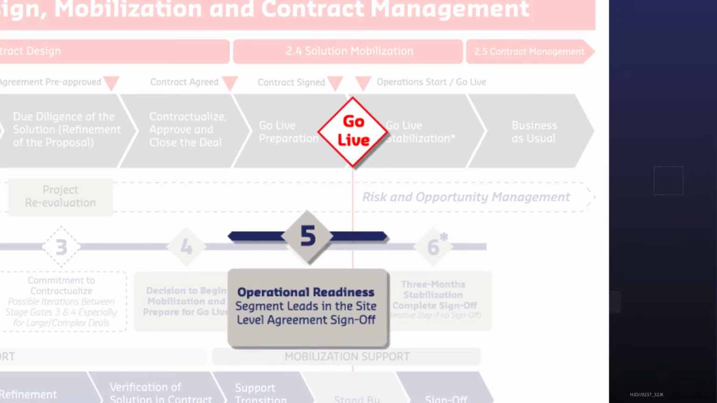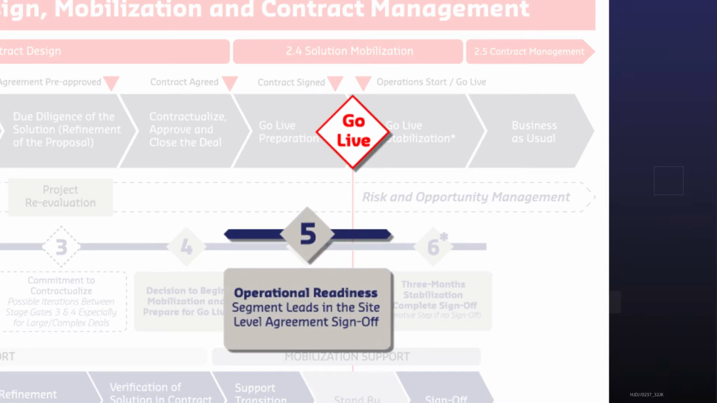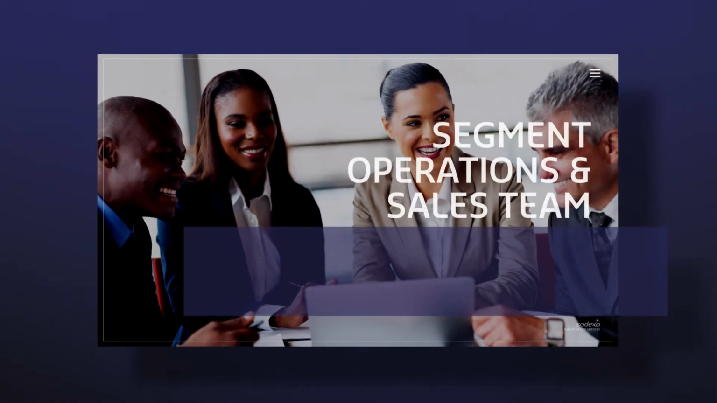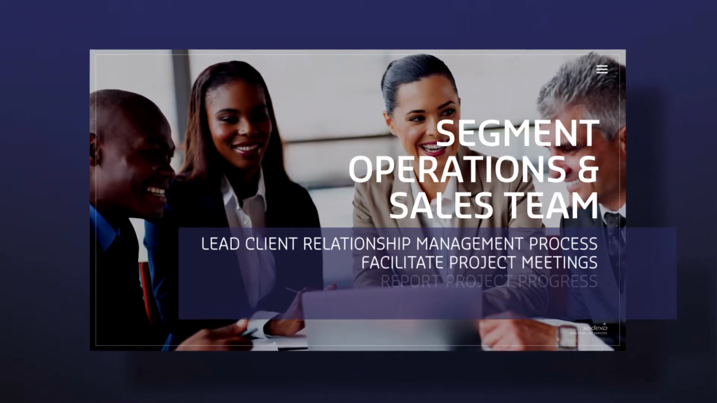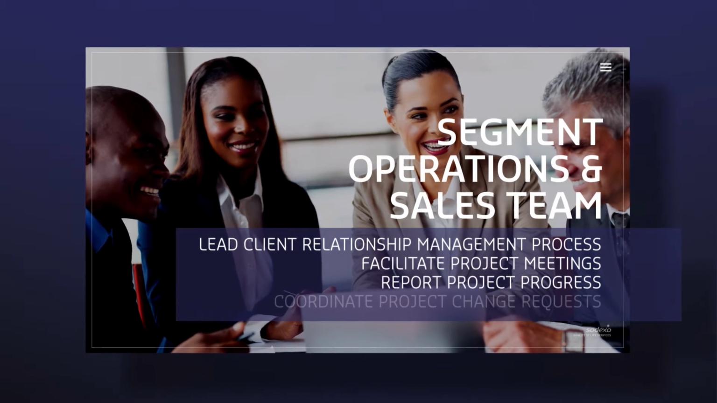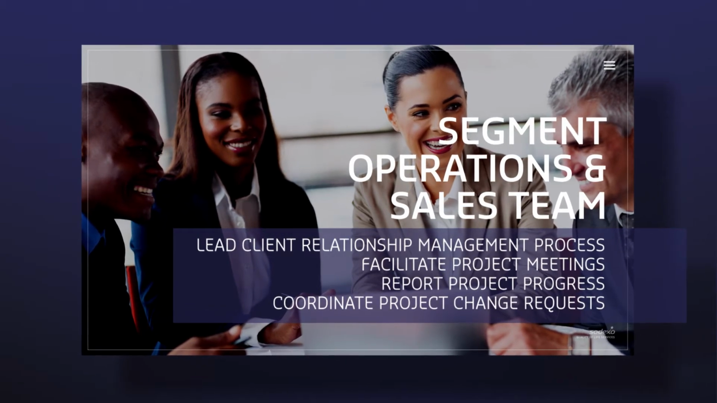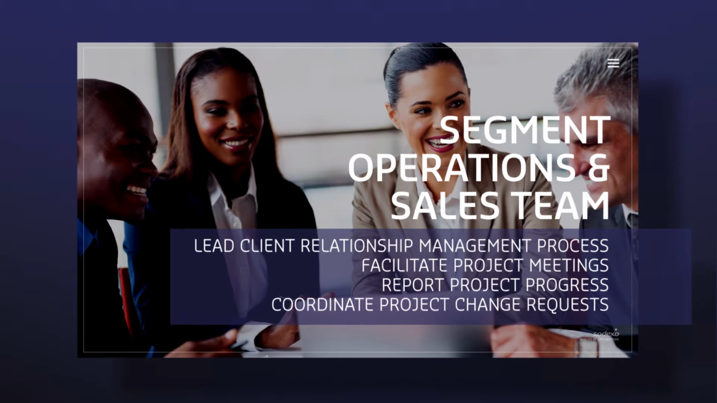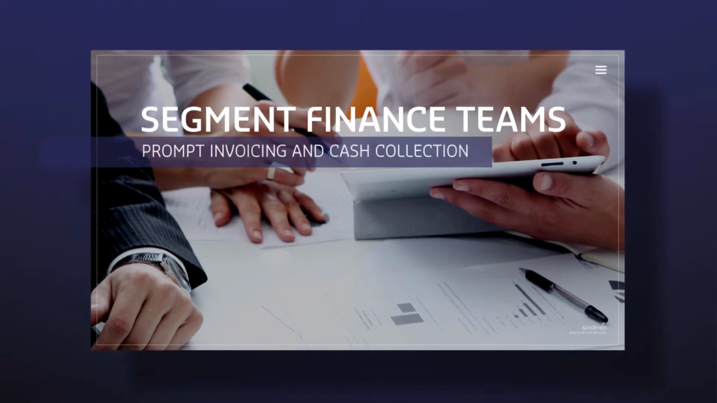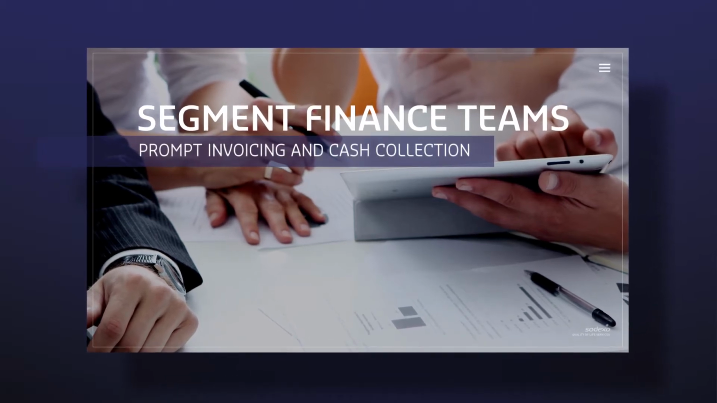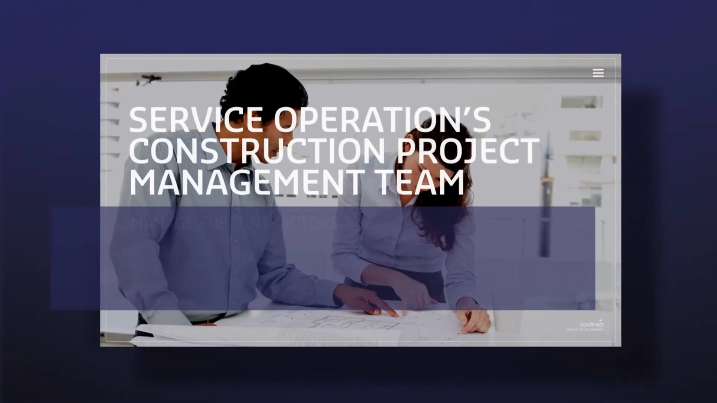The project is ready to go live, and the execution is led by the segment operations and sales team, who lead the client relationship management process with the client through facilitating all project meetings, reporting project progress, and coordinating any project change requests. The segment finance team supports the process through prompt invoicing and cash collection in alignment with the contractual terms. The construction work is managed by the Service Operations Construction Project Management team.